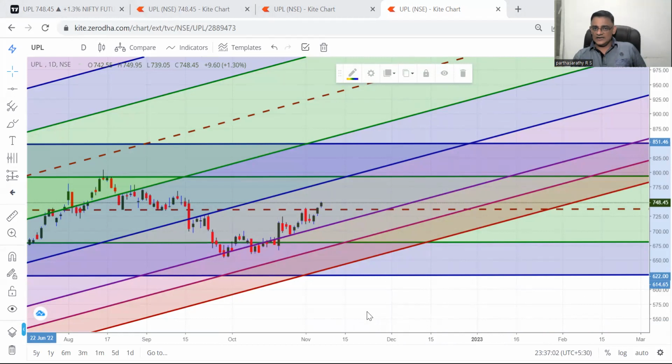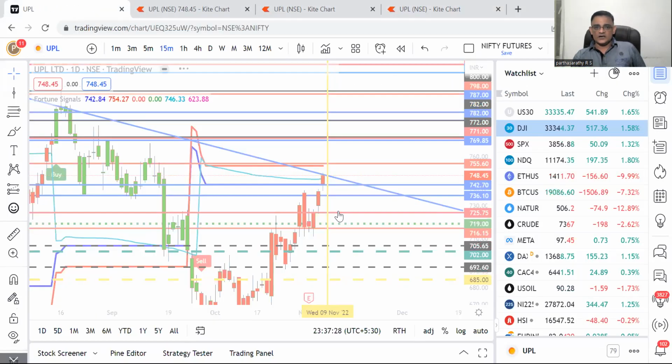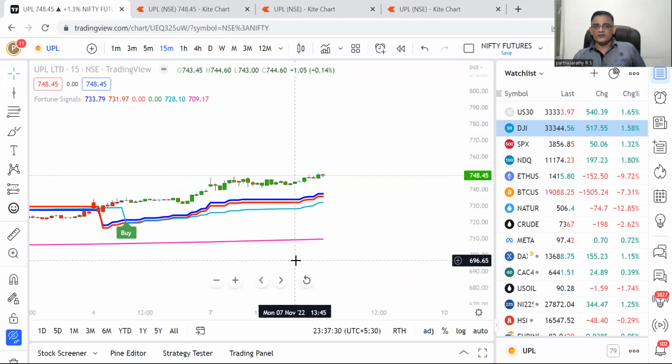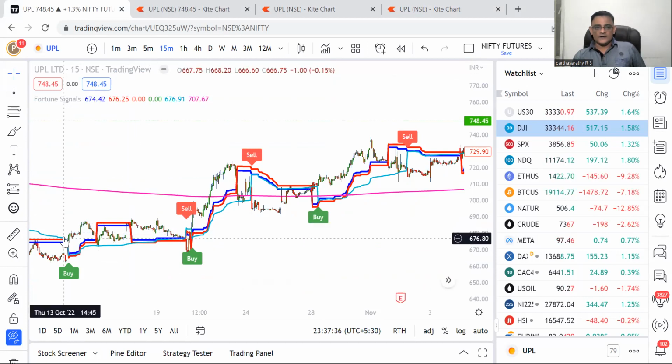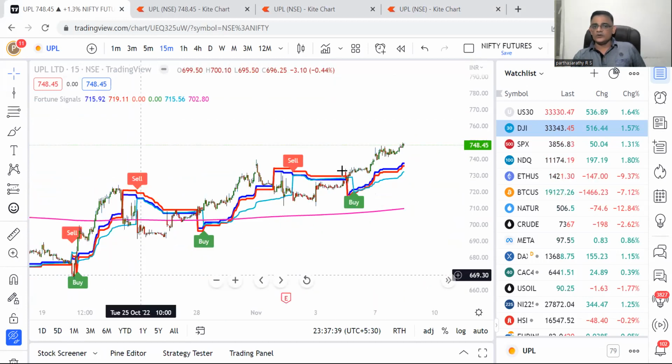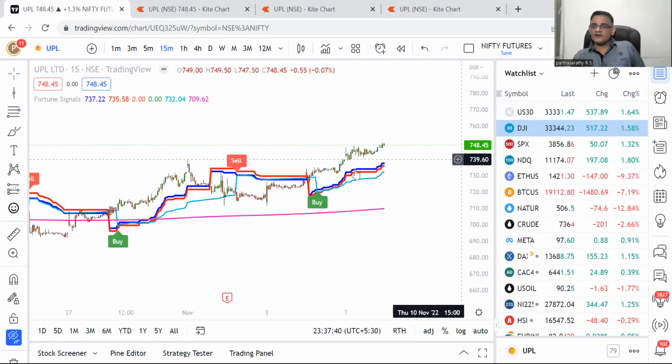Number one, tomorrow is the yearly date. And the last February yearly date high was 642.75. So till it holds 642.75, nothing to worry. And let's see how it's going to break out tomorrow. Based on the 15 minutes time frame in fortune signals, it is already in bullishness, so nothing to worry in the 15 minutes time frame also, because the buy came at roughly around 670 level, and till now there is no sell up to 748 in fortune signals.